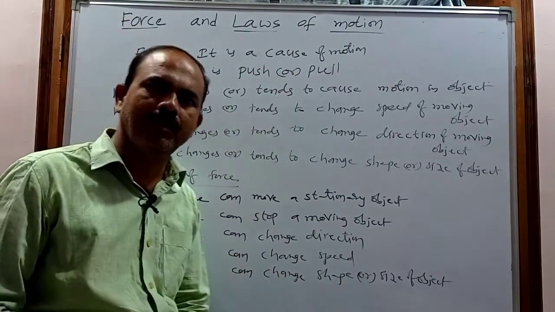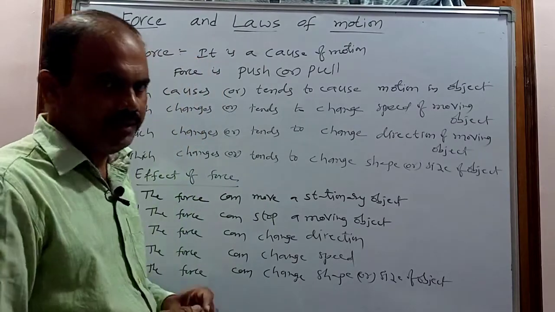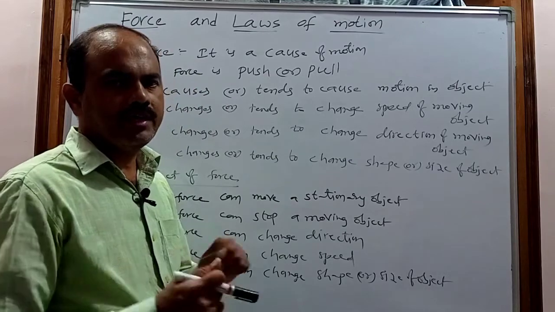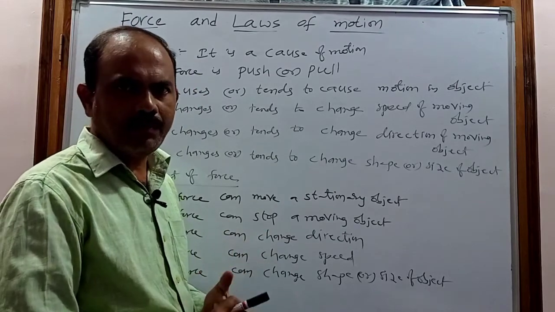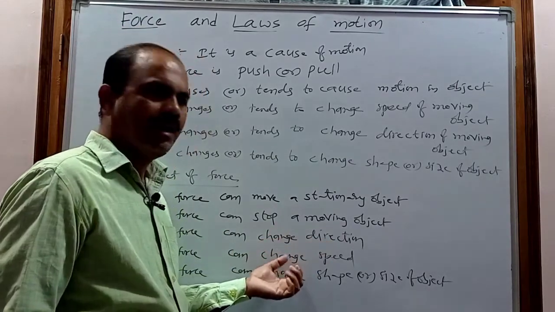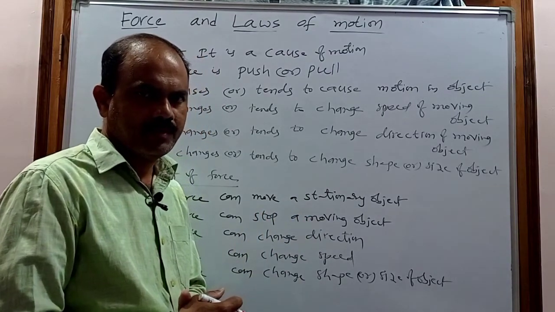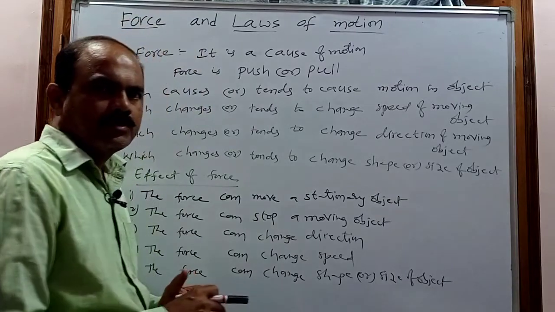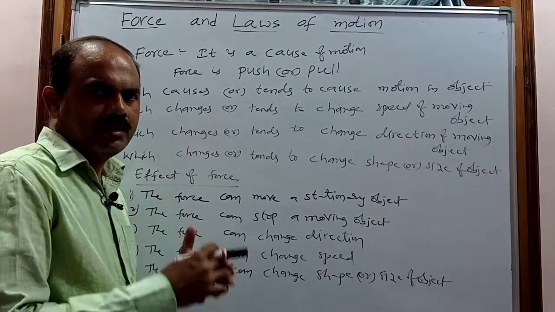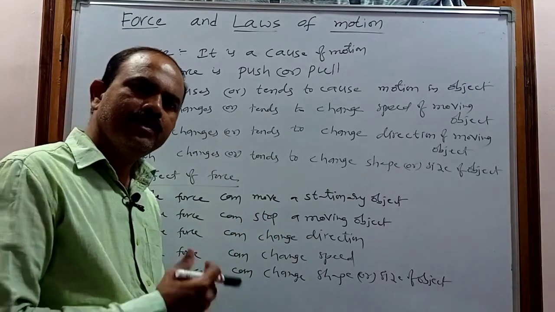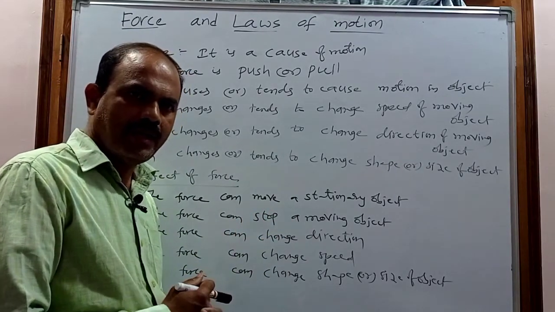Generally we can see these in our daily life. For example, while playing cricket, when we hit the ball with the bat, the speed may change as well as the direction. When we apply force on the brakes of a vehicle, the moving object is stopped.